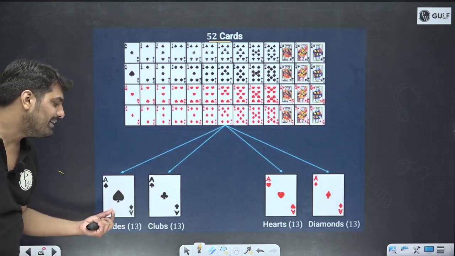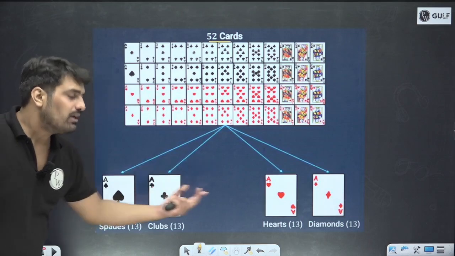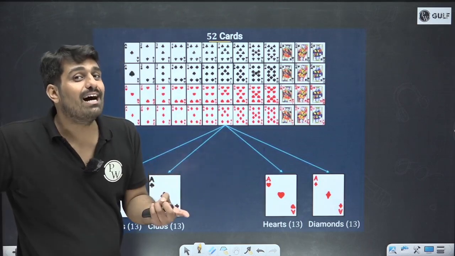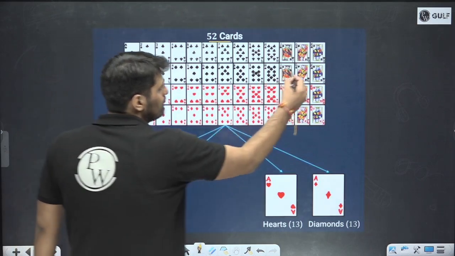So, tree and the leaf, club and the spade. 4 suits. So, each suit, how many cards are there? Each suit has in total 13 cards.